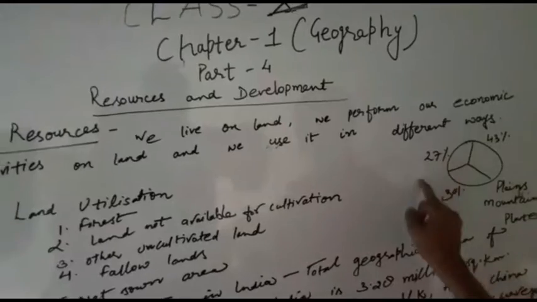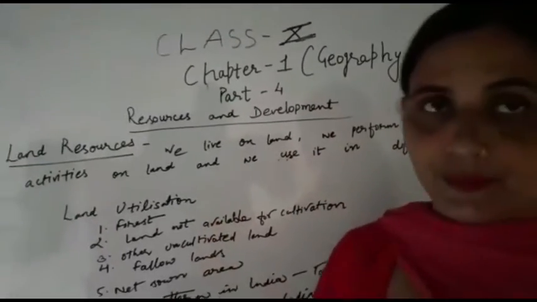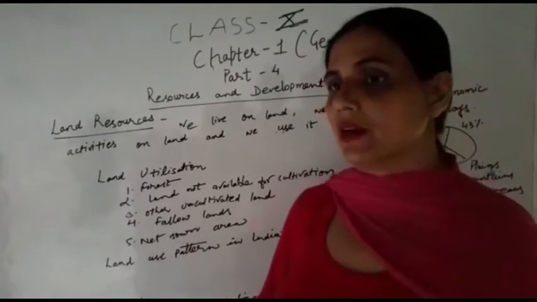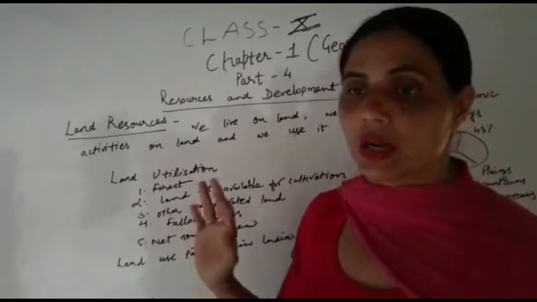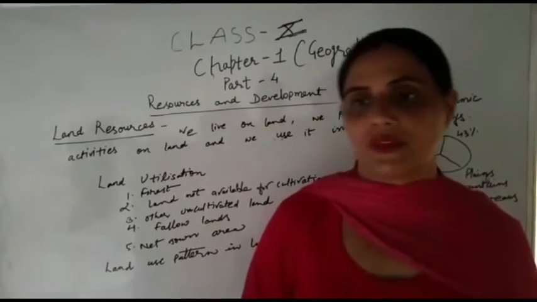As per these areas we have proper utilization of the land. When we talk about the land use pattern in India, land use is determined by both aspects.